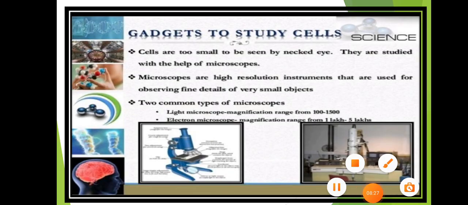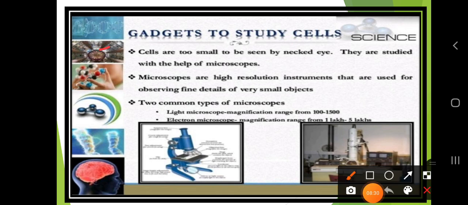So what are the gadgets to study the cells? Gadgets means the instruments with which we are able to find out the cell concept. Cells are too small to be seen by the naked eye, so they are studied with the help of a microscope. Dear students, when we learn about the cell concept or microorganisms, the organism is always observed under the microscope, because these are very tiny particles which we cannot see with our naked eyes.